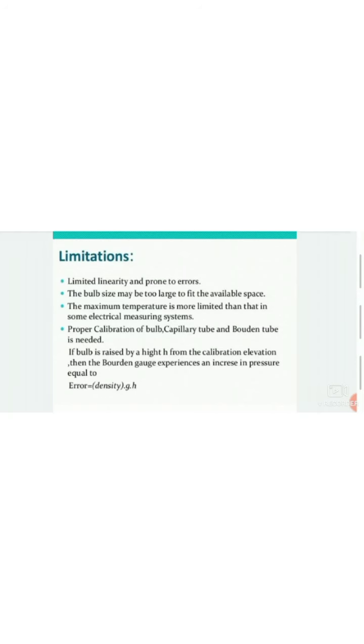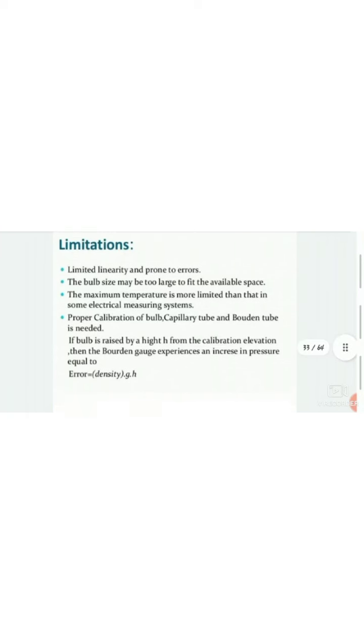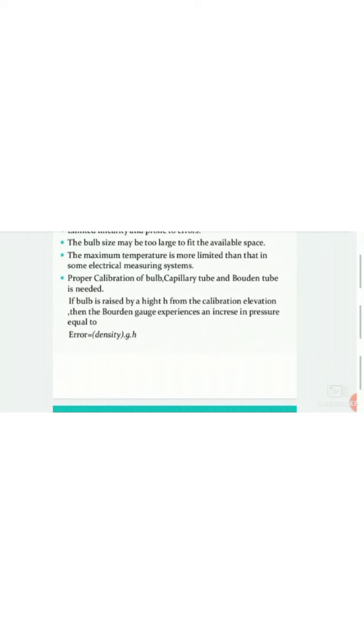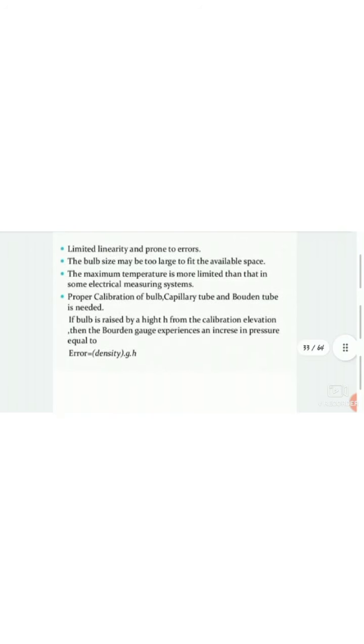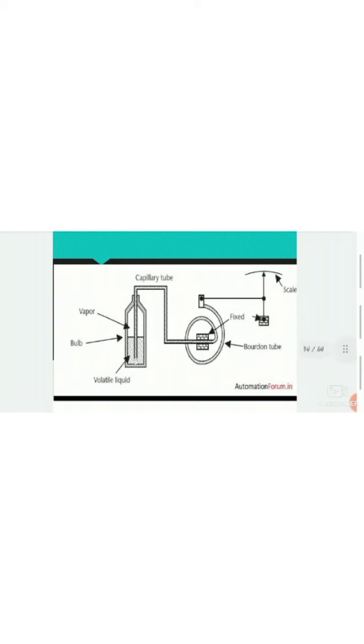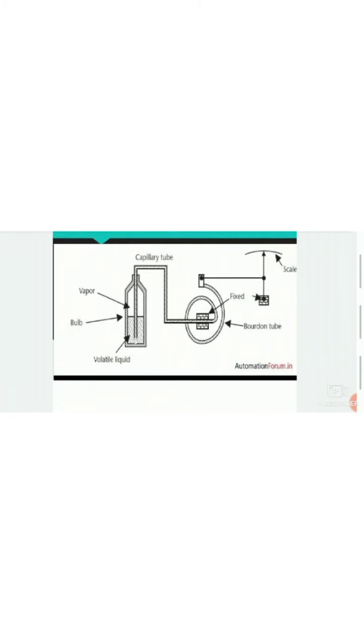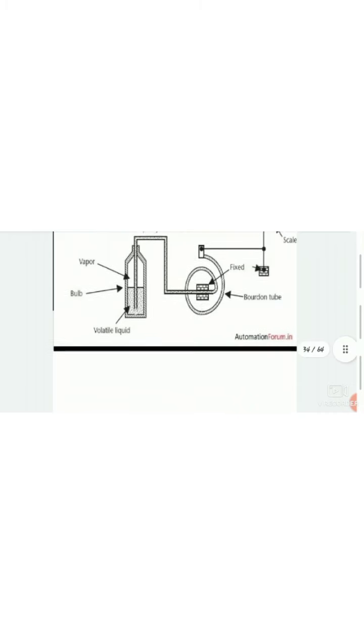If the bulb is raised by a height h from the calibration elevation, then the Bourdon gauge experiences an increase in pressure, and the error is equal to ρgh. This is the mathematical expression which is used to find the pressure which is increased due to the elevation or height h.